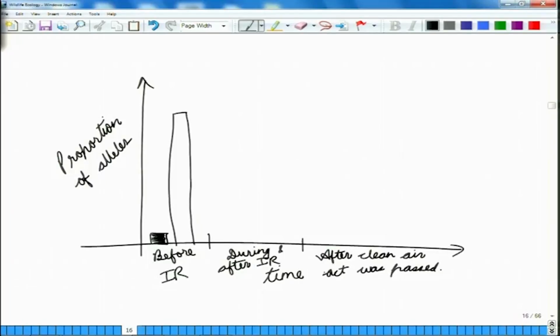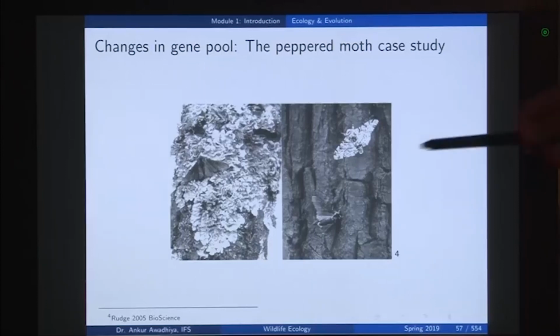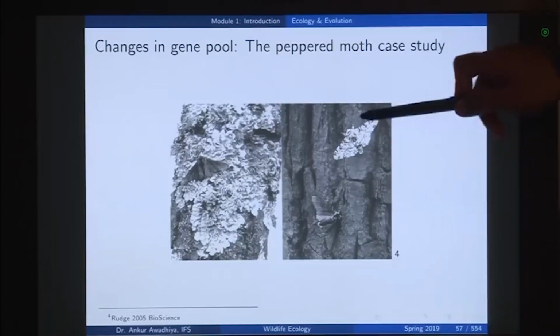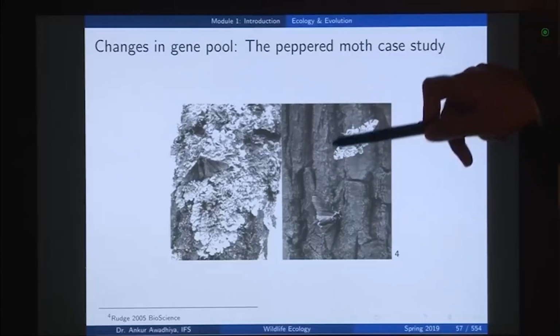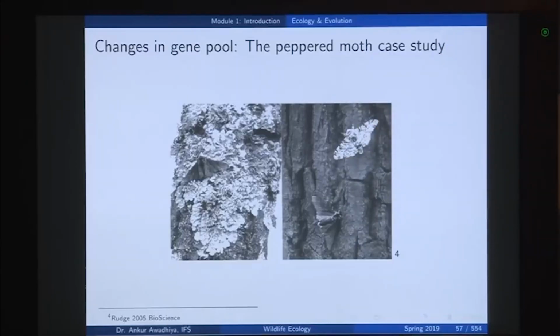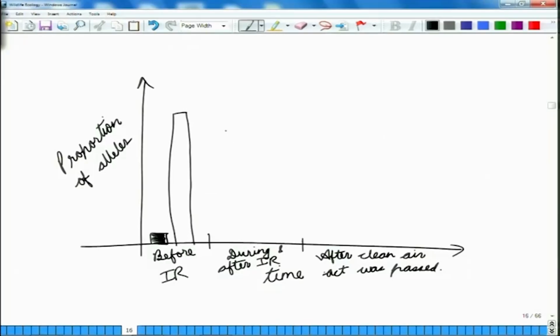Now, during and after the industrial revolution, the light ones were preferentially eaten up and the black ones were more spared. So, after a few generations, it so happened that the number of dark colored moths in the population increased and the light colored ones reduced.